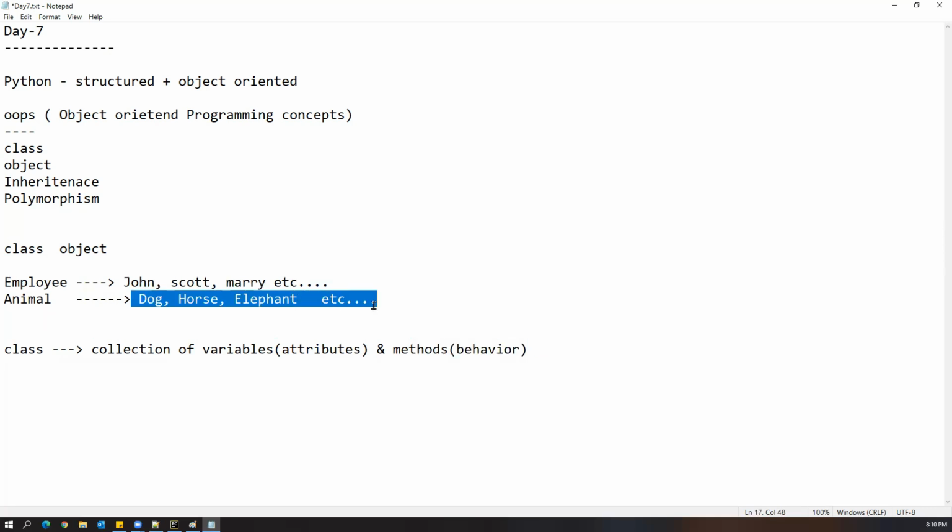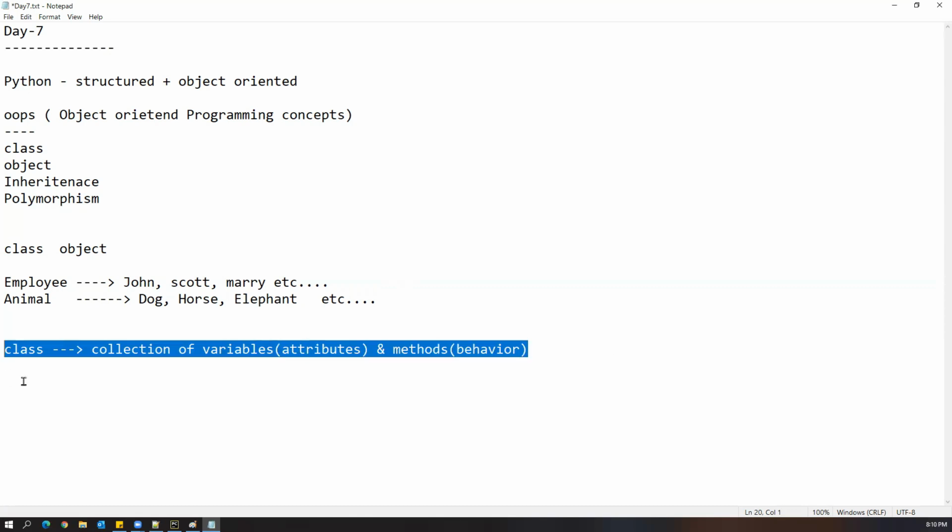Every animal eats and drinks, but they eat different food and drink different things. That comes under behavior. So from the technical point of view, a class is nothing but a collection of variables and methods. This is the technical definition.